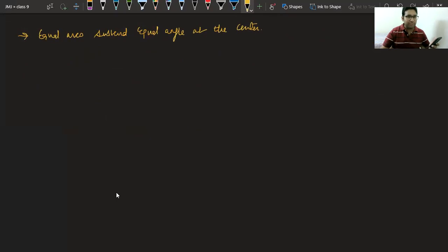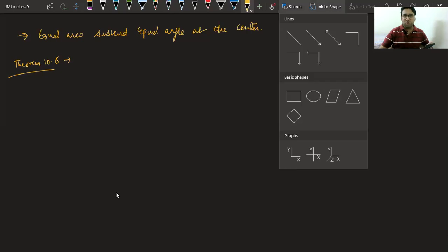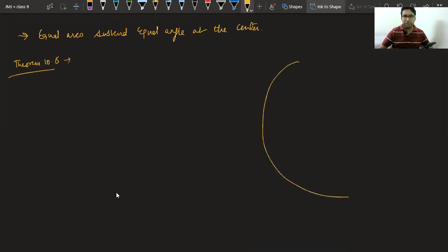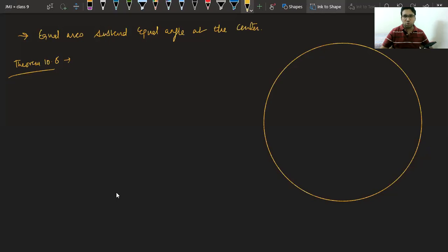Theorem 10.8, very easy. It is based on this only, angle subtended by an arc, but a little bit detailed. It is saying angle subtended by an arc at the center is twice the angle made by it on the remaining part of the circle. Let me tell you how we will prove this today only. This is a circle of center O.